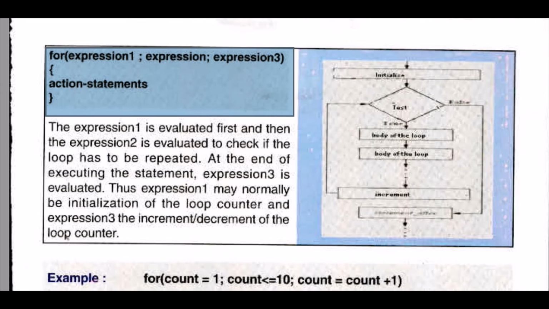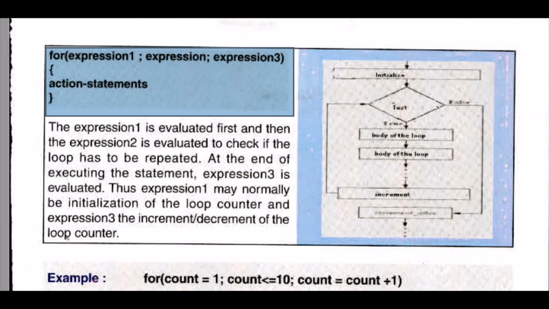Expression 1 is evaluated first. Usually it is the initial point of any value. Then expression 2 is evaluated to check whether the loop should be repeated, to make sure the condition is right. And at the end, after executing the statement, expression 3 is evaluated.